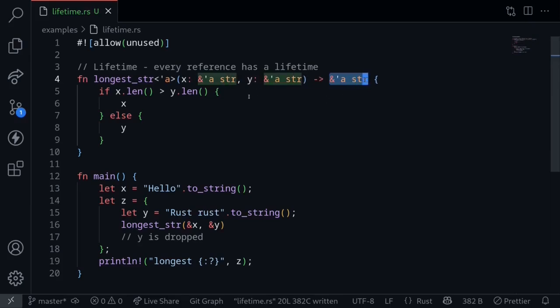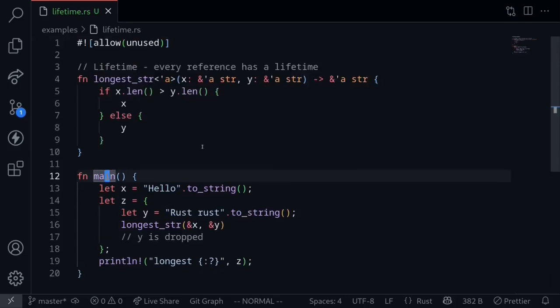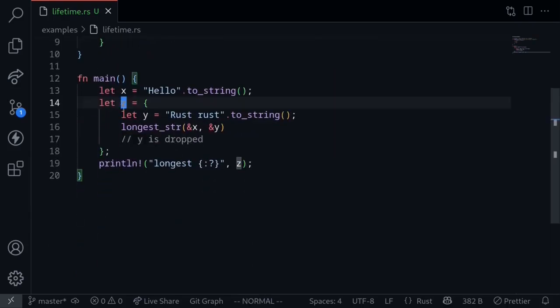Now this code below inside the main function will still not compile, since over here, we specify that the reference that is returned will be valid as long as both x and y are valid. How about the case inside the main function? Here we can see that the reference to y becomes invalid at the end of this scope. So the reference that is stored in z will outlive y.